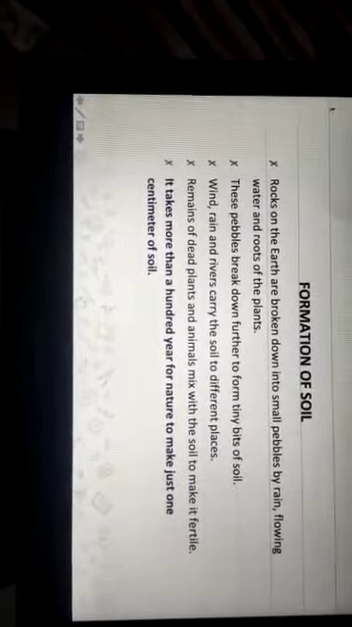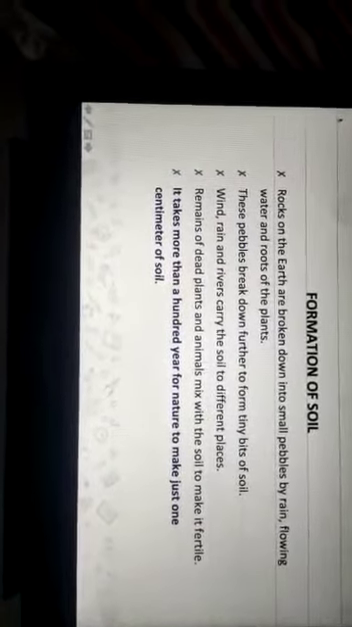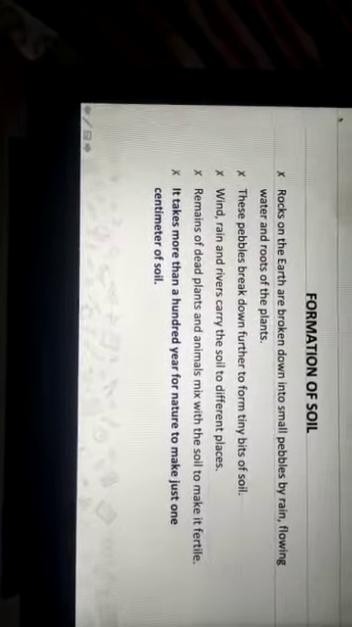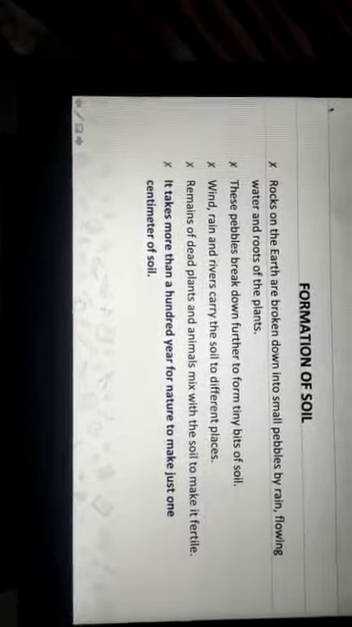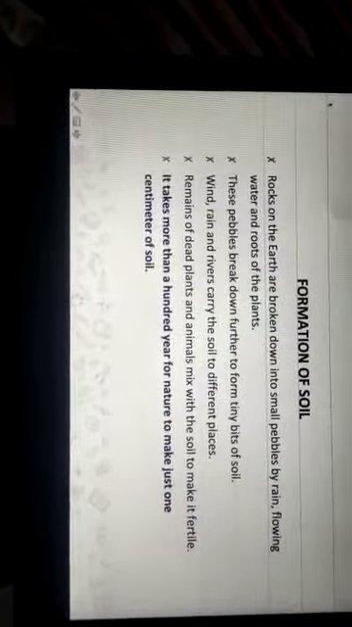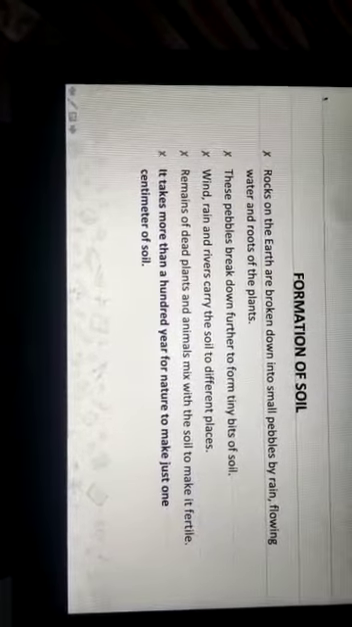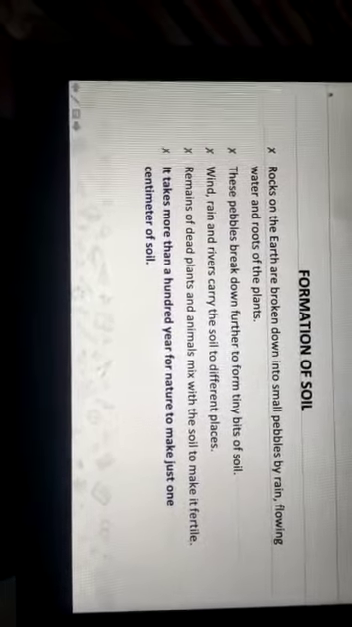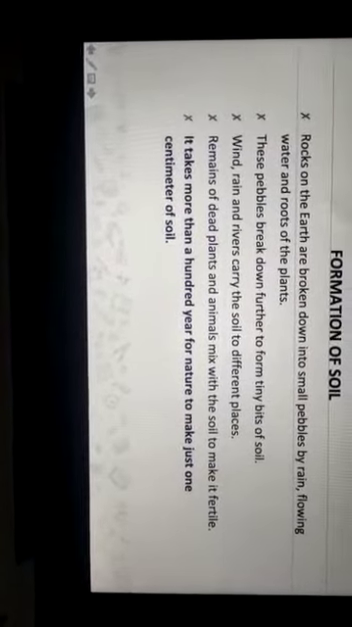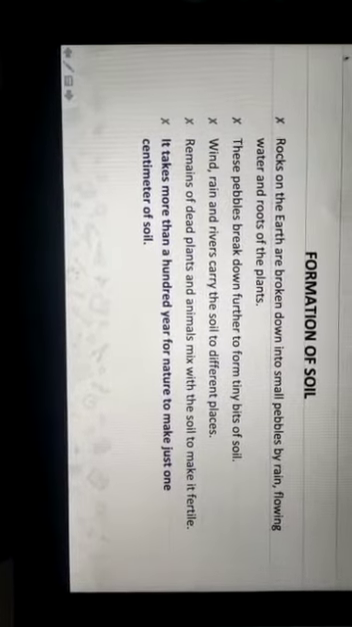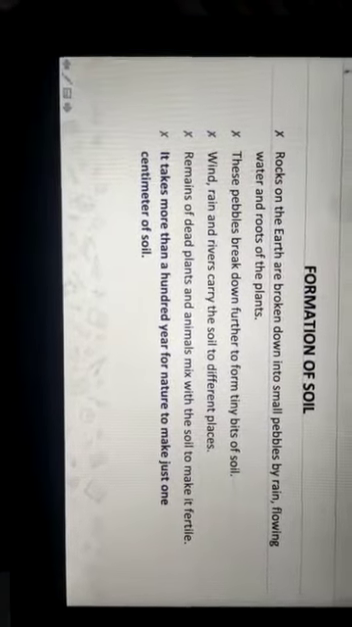Remains of dead plants and animals mix with the soil to make it fertile. Remains of dead plants and animals, meaning those animals and plants which have died, mix with the soil, and that makes the soil very fertile. What is the meaning of fertile? Fertile means upjau, means that plants grow very well in that soil, okay.